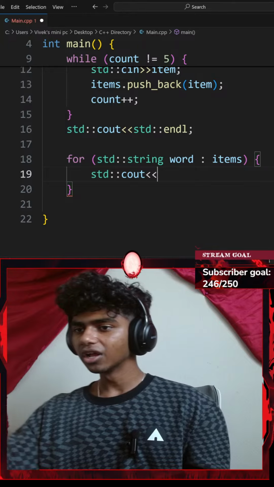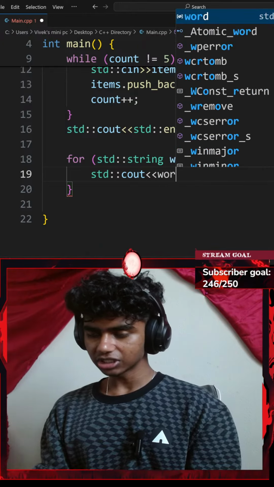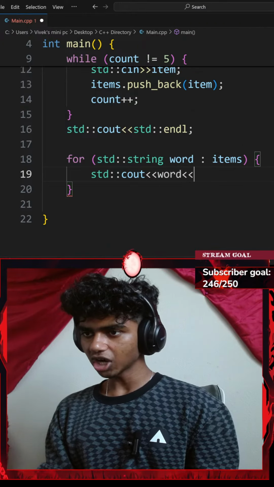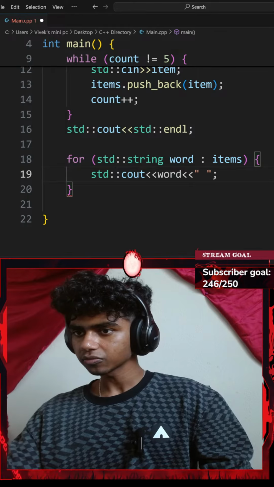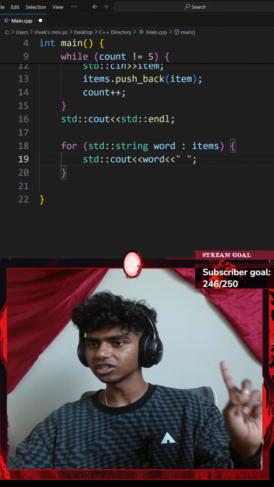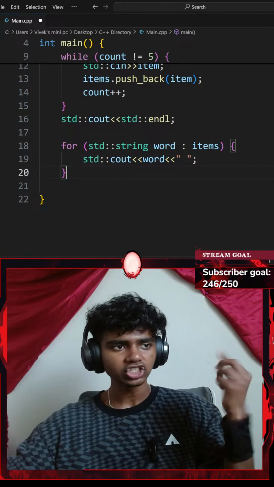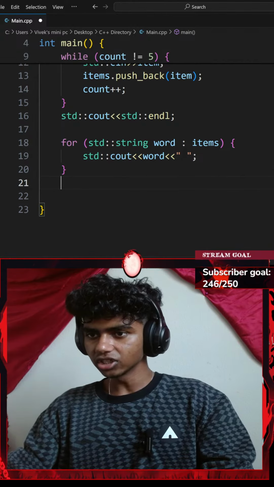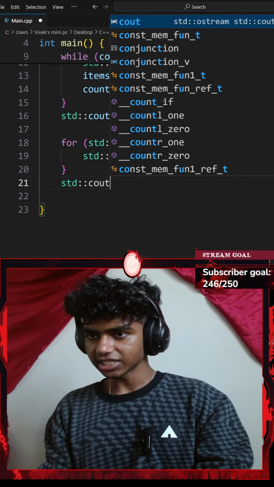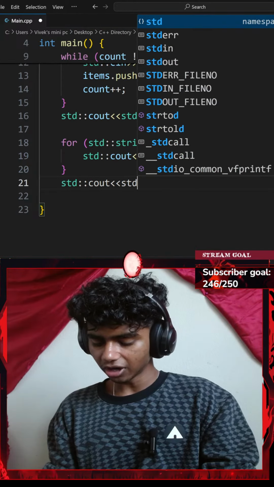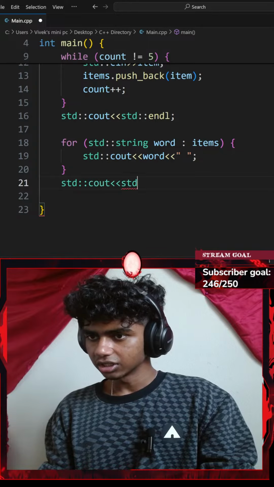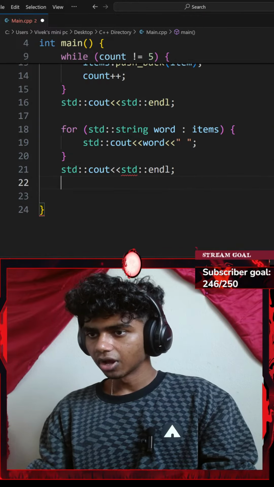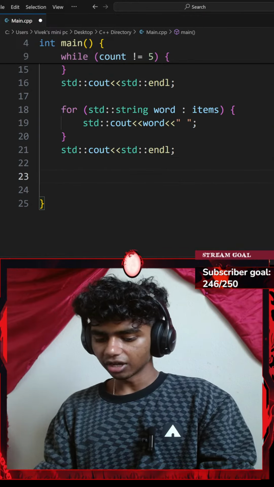Oh, I see. Okay, so standard console outputs, I want to print my word with an insertion operator of an empty space. Okay, so that's going to be my regular inventory, my regular vector. And then it says print the inventory in reverse order. So let's go ahead and do that. Let me add a standard console output with an insertion operator of a standard end line. Okay, next up, let's add another for loop.